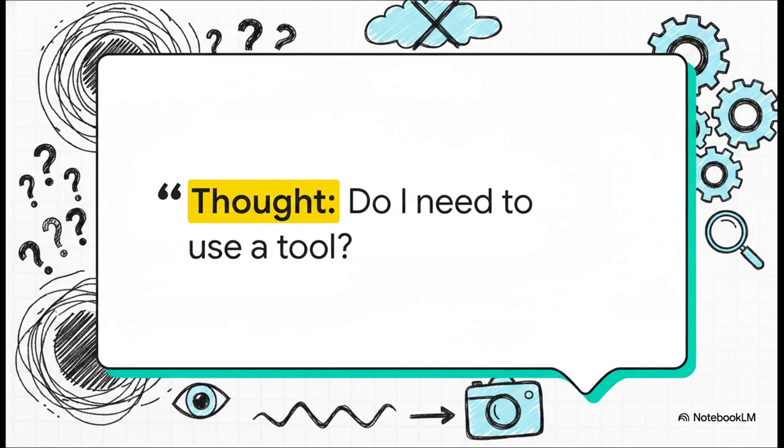But honestly, my absolute favorite part of the prompt manager is this seemingly simple phrase it appends to the end of user queries. Thought, do I need to use a tool? Because Visual ChatGPT is inherently a text language model, its natural instinct is to just hallucinate an answer using its imagination. But this specific suffix prompt forces an internal monologue. It forces the AI to pause, stop making things up, and actually fetch the real visual foundation models to observe the image objectively. It literally forces the AI to use its tools.